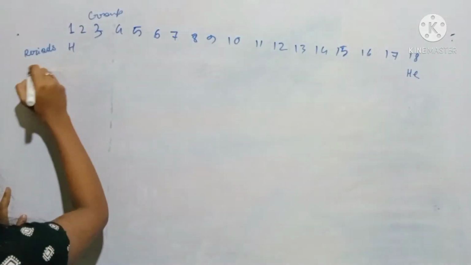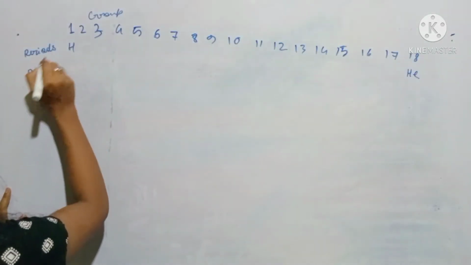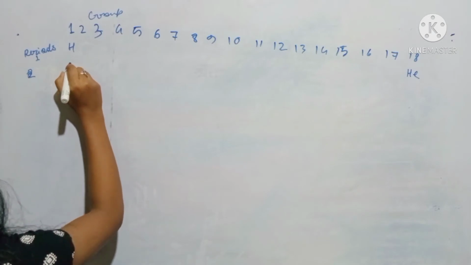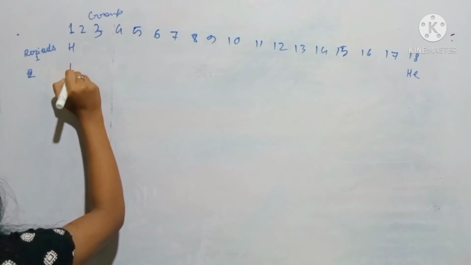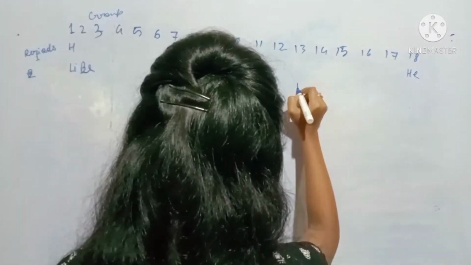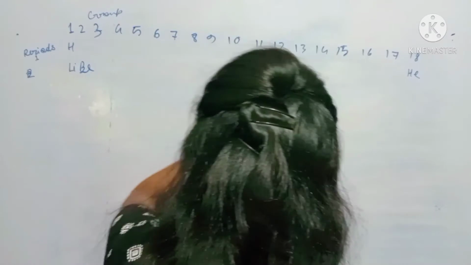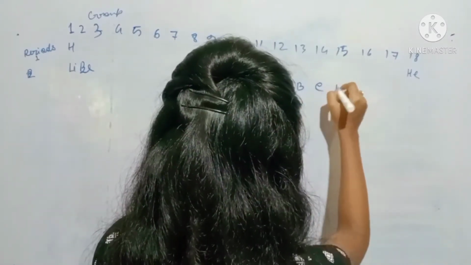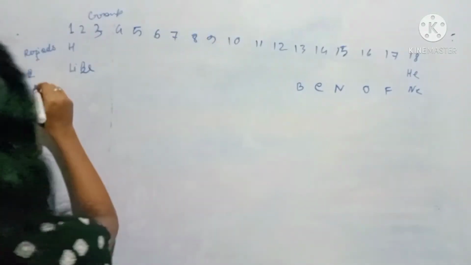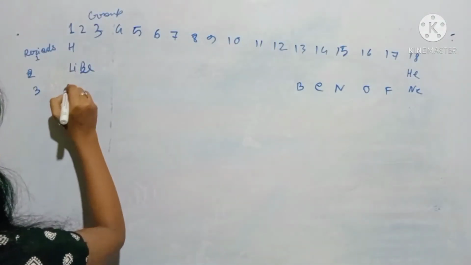This is period number 1, this is period number 2. In the second period we have 8 elements. From 3 to 12 it's blank. Boron, carbon, nitrogen, oxygen, fluorine, neon. Just remember those. Okay, and in the third period we have